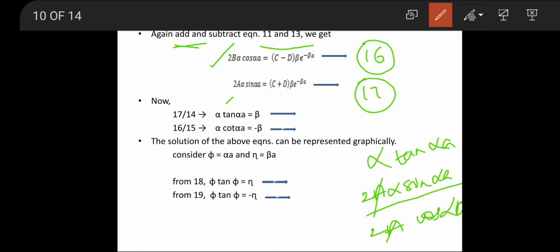So alpha tan alpha a equals beta. Similarly, dividing the 16th by the 15th equation, we get alpha cot alpha a equals minus beta.